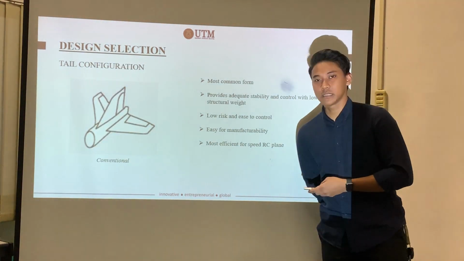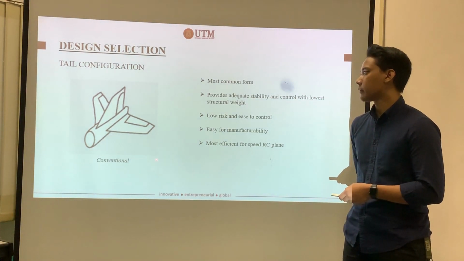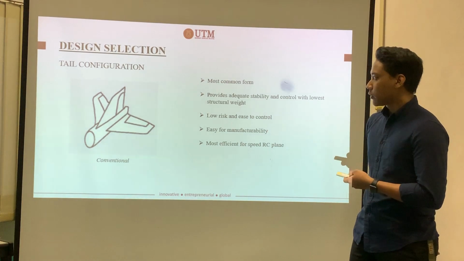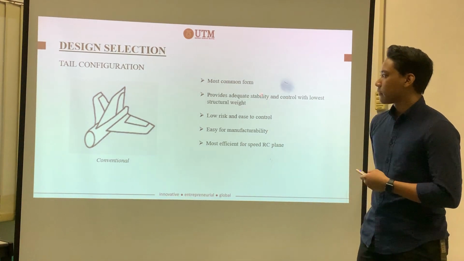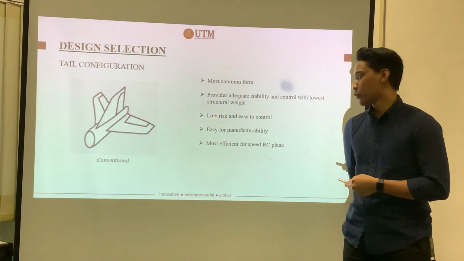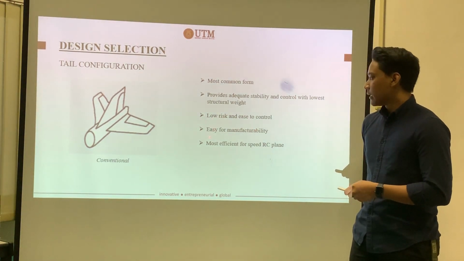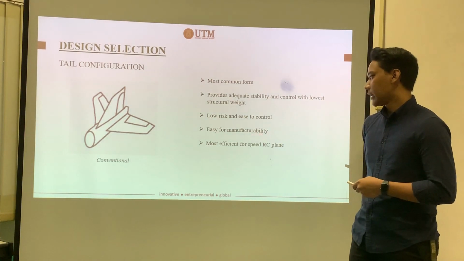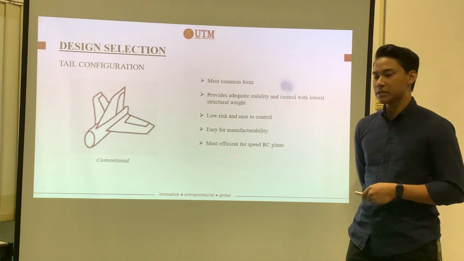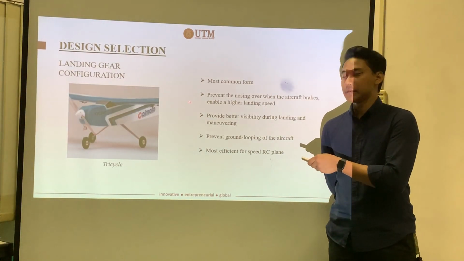And the next one is the tail configuration. We are having a conventional configuration because it is also the most common form. It also provides the adequate stability and control with the lowest structural weight. It having a low risk and ease to control, easy for manufacturability, and the last one is most efficient for speed RC plane.